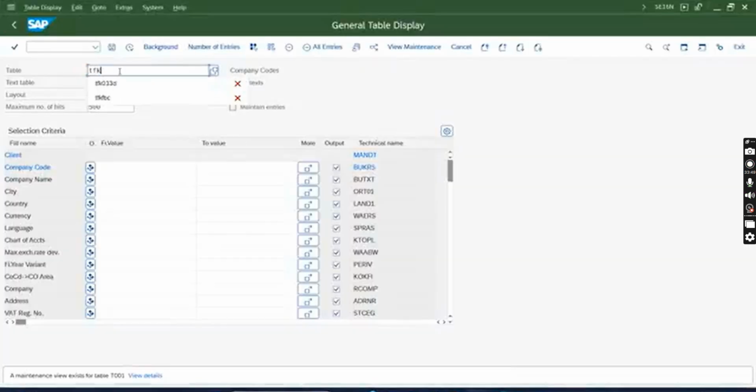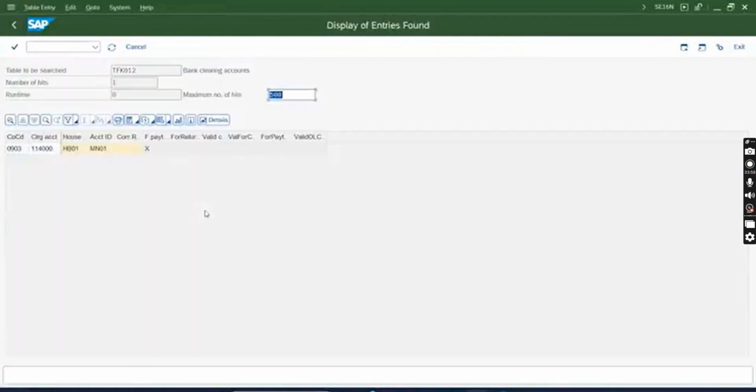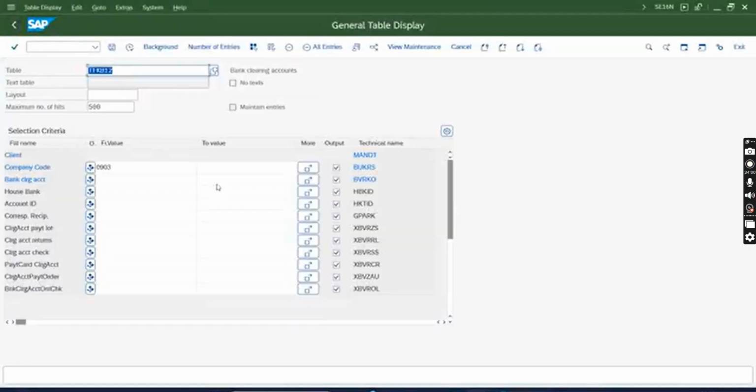Okay, TFK012, is it the table? Yeah, bank clearing account, this is the table. So 0903. No, I don't recall that. Hang on. /n FI03.